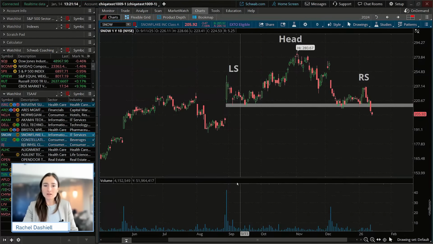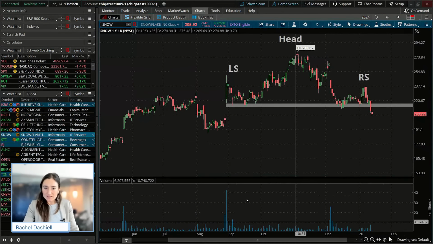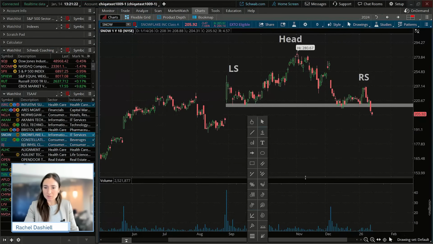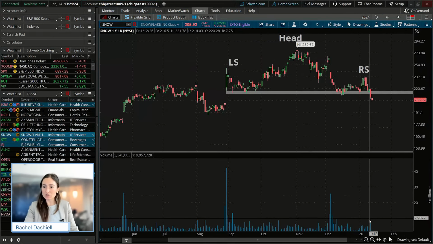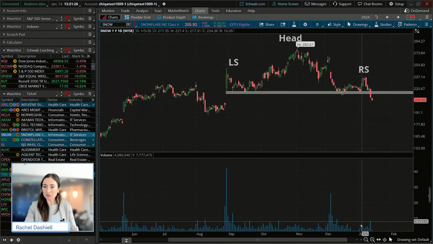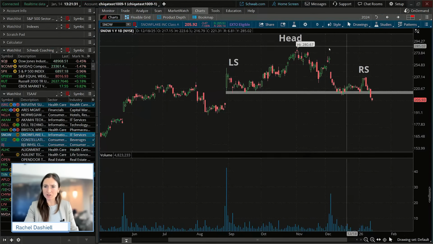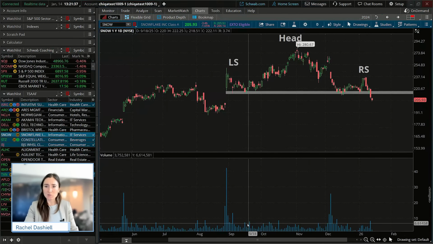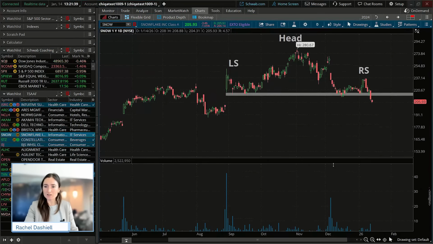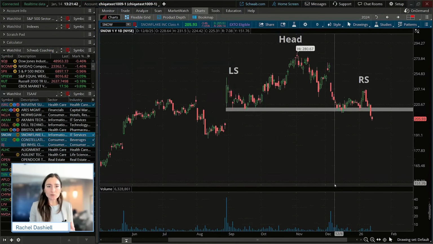And the other major one is that volume is inconsistent here. So we don't necessarily have a huge increase. I'm going to make the volume a little bit bigger so you can see it. We did have a little bit of an increase in the right shoulder here. We had this large increase here, which was a part of the head, but we didn't see a super large increase here on the head. Same with the left shoulder there as well. So we're not seeing two noticeable differences in the volume there.